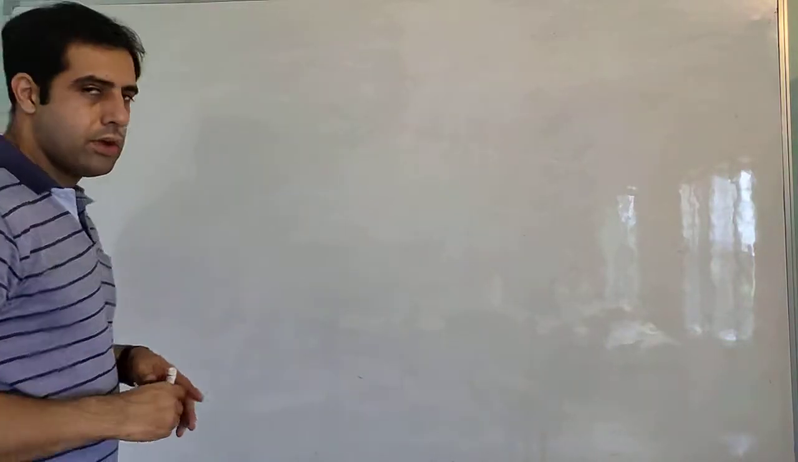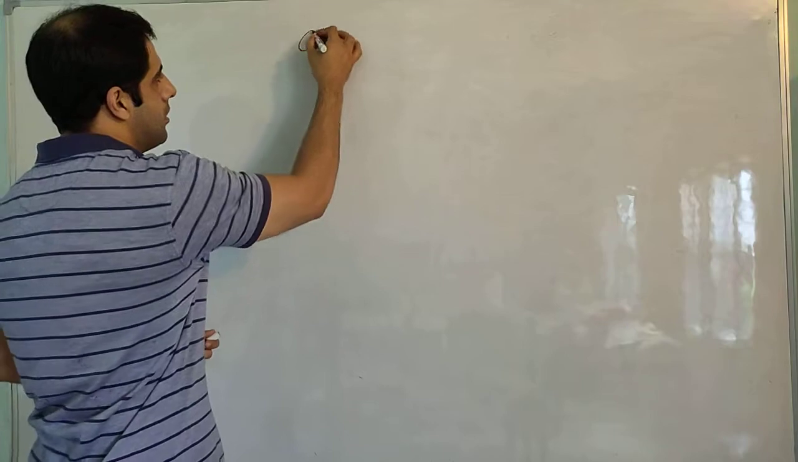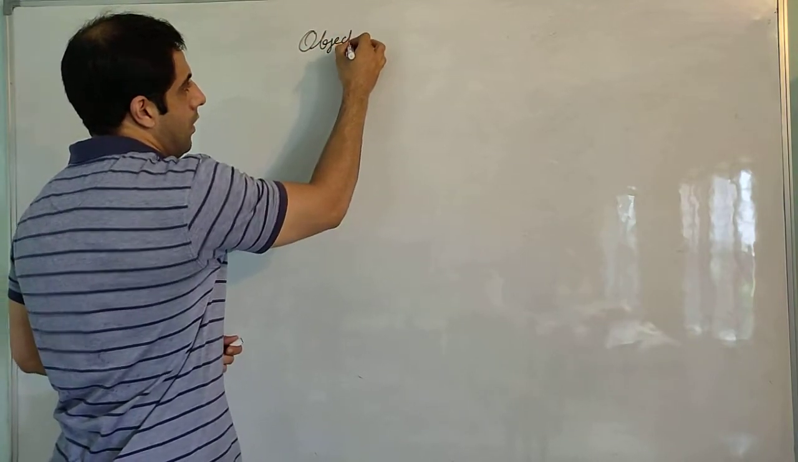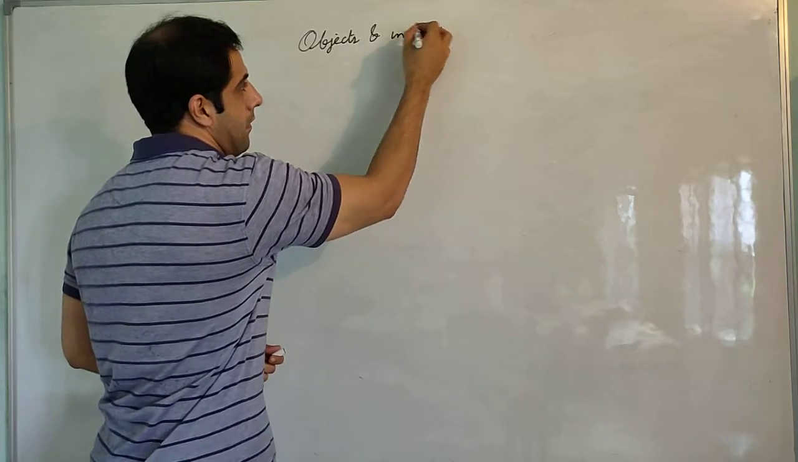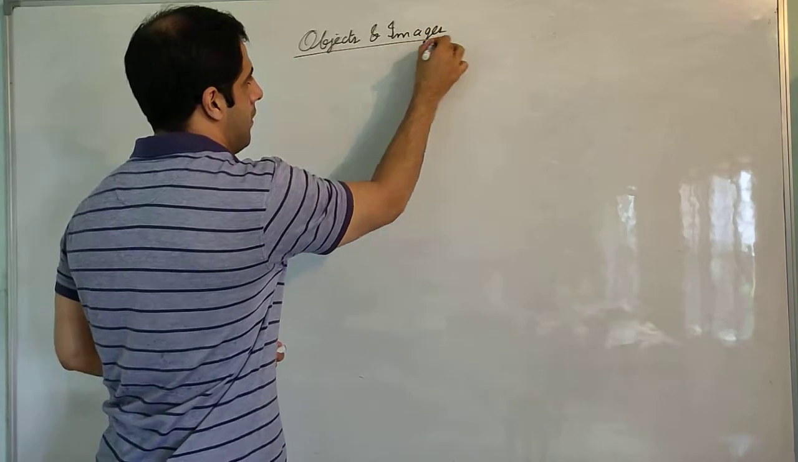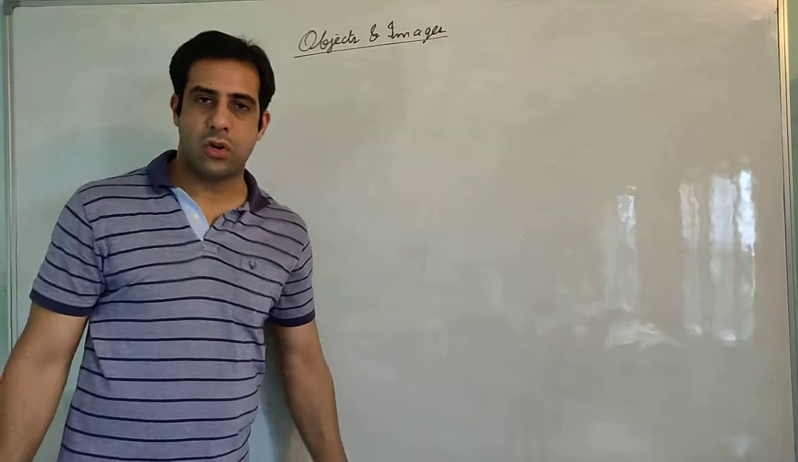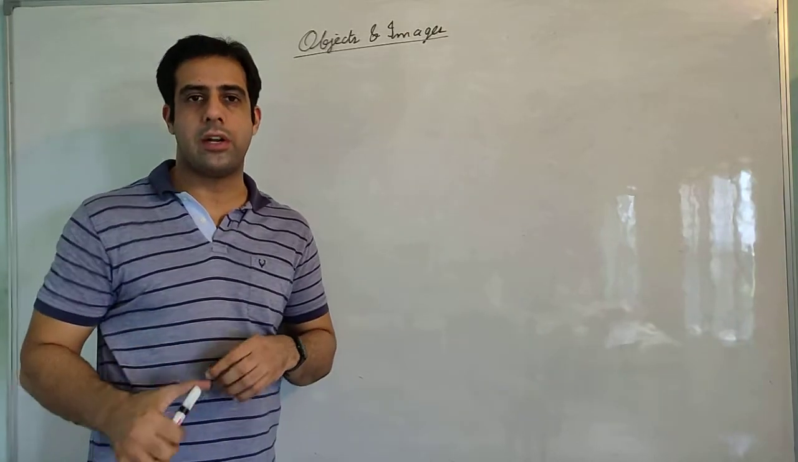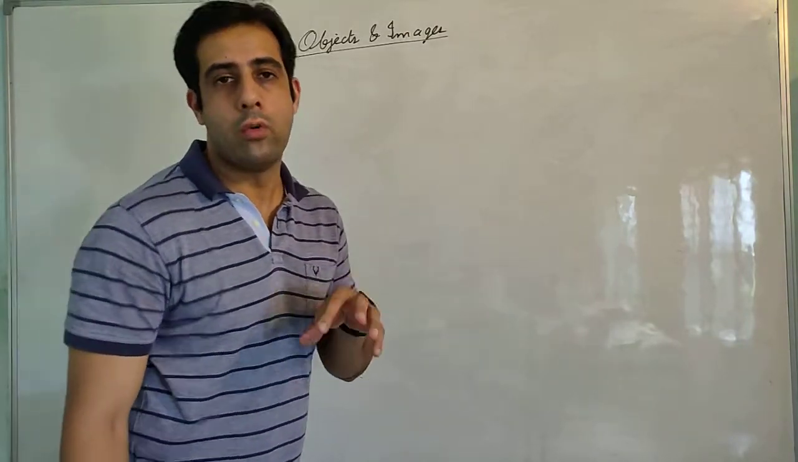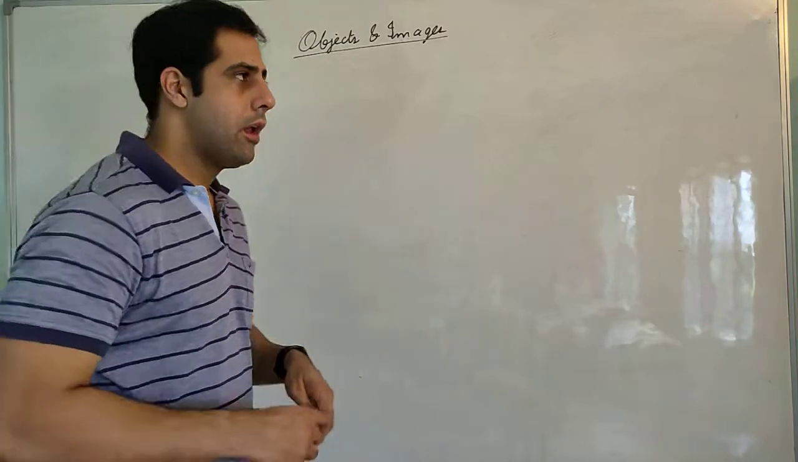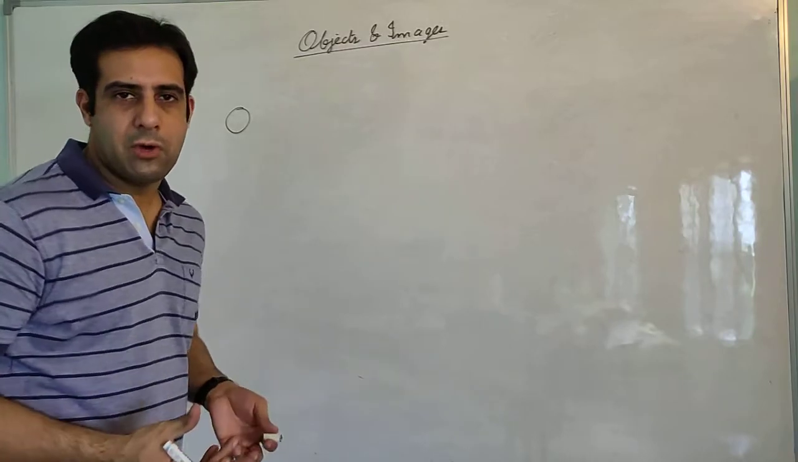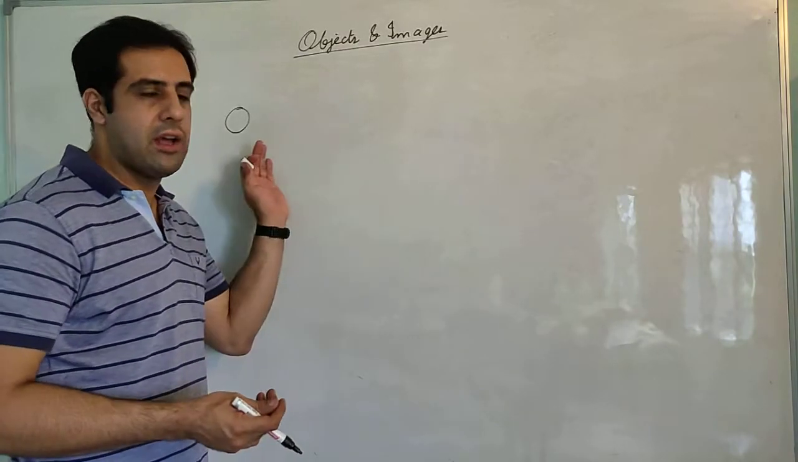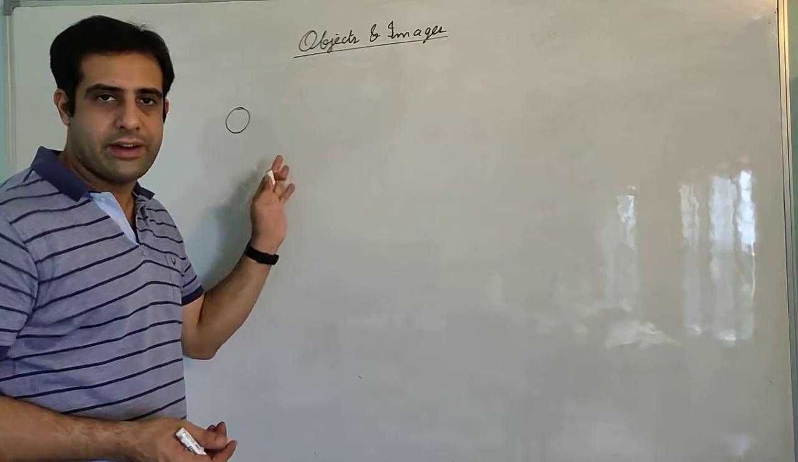Now in this video we are going to study about objects and images. An image is of an object. In the previous video we studied about luminous and non-luminous objects. Now let us say that there is a ball, a tennis ball. A tennis ball is a non-luminous object. It does not have a light of its own, but it can reflect light.